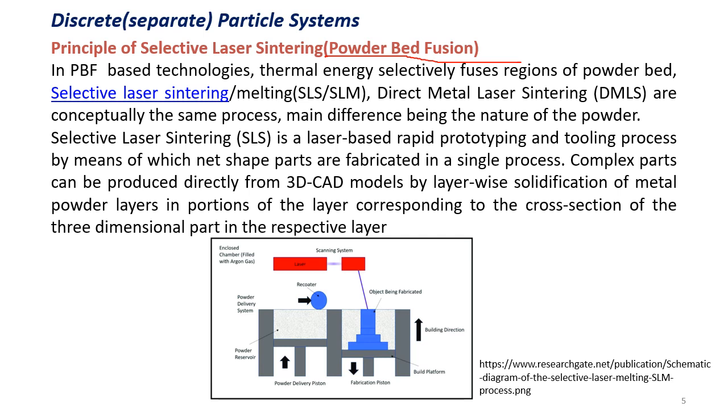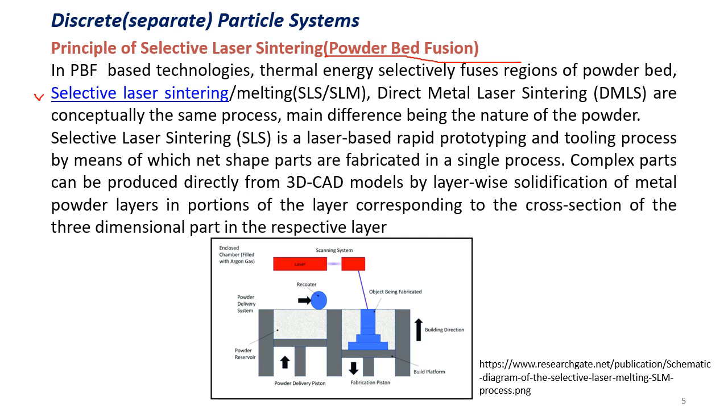Here we have two types. One is the selective laser sintering or selective laser melting, called SLS and SLM, and one more is the direct metal laser sintering, called DMLS. Conceptually, both are the same. The main difference is the nature of the powder.